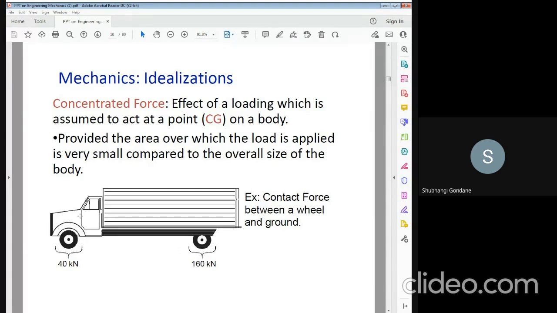All the students, see this diagram. This is 160 kilonewton and 40 kilonewton. So the total weight acting on this truck or trolley is 160 plus 40, that is 200. But both weights are distributed: the 40 kilonewton acts on the front wheel, and 160 kilonewton acts at the rear wheel.